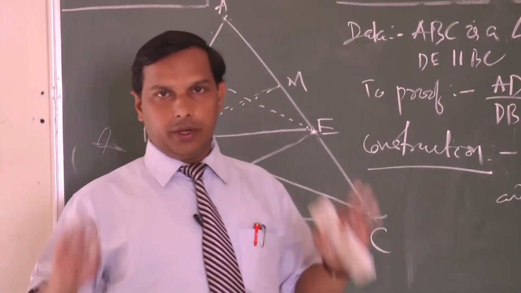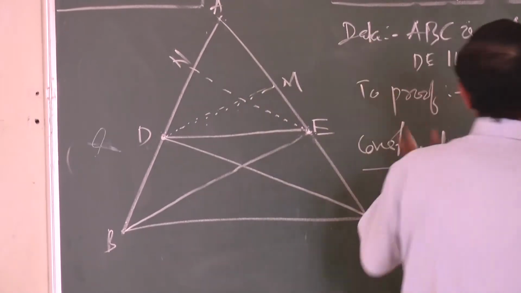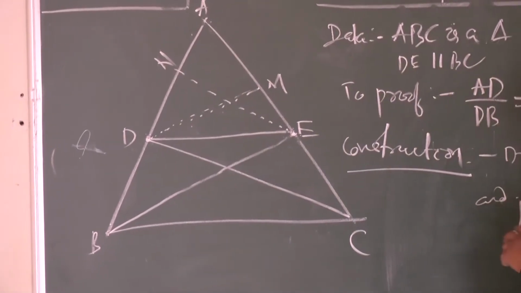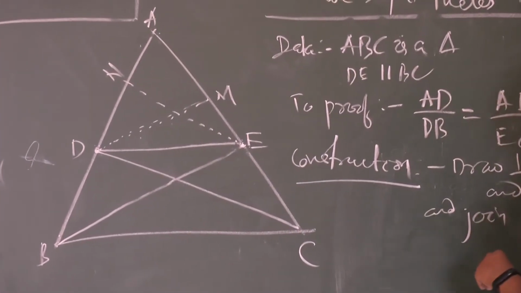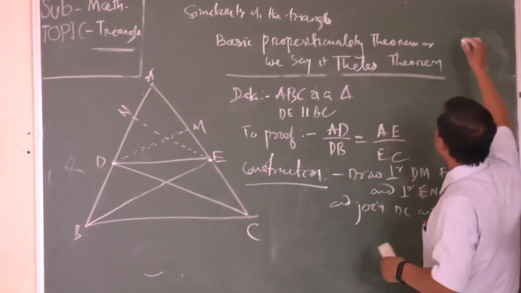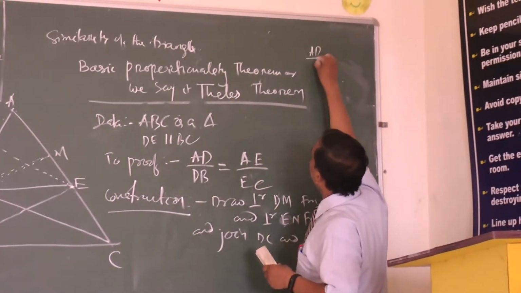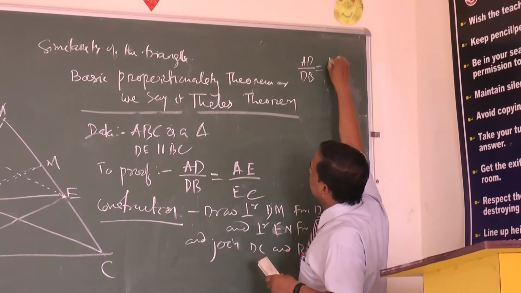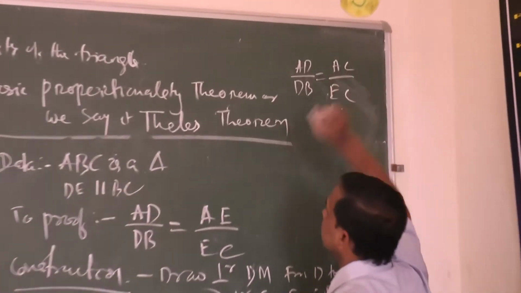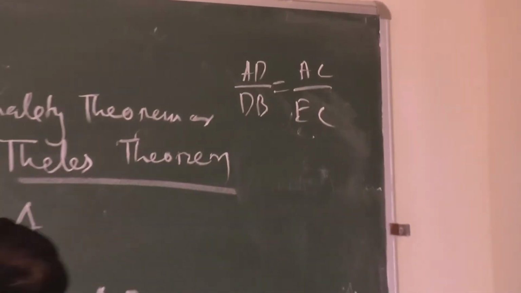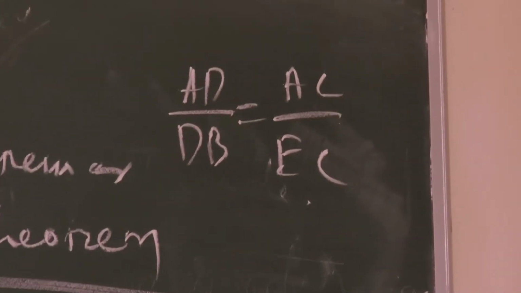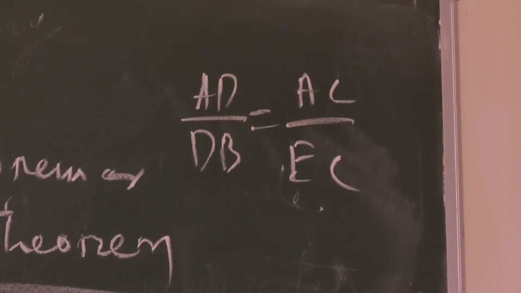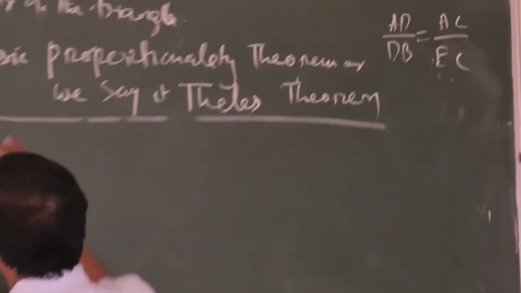Now we have to prove it. Clear? Okay, fine. So I am writing the proof here so that it is easy for you, to prove that AD by DB equals AE by EC. So I am erasing this one. What is given, what is to be proved, what is the construction. Now come to the point, proof.